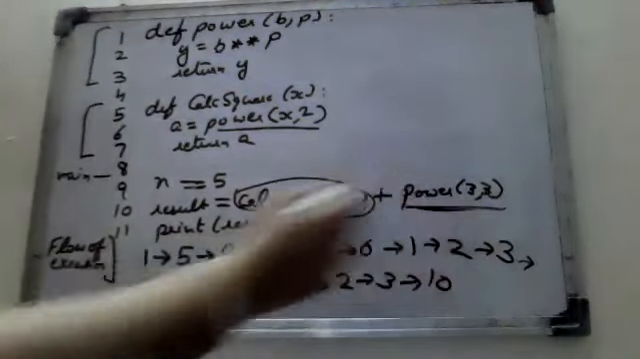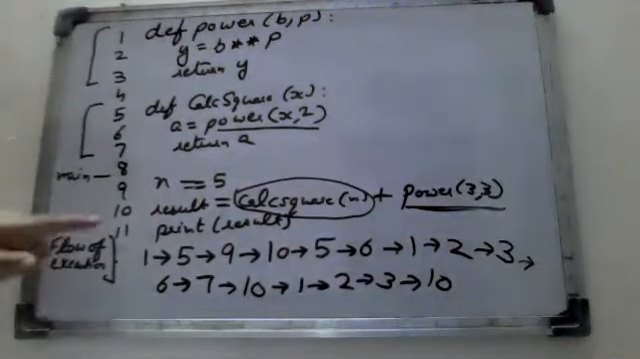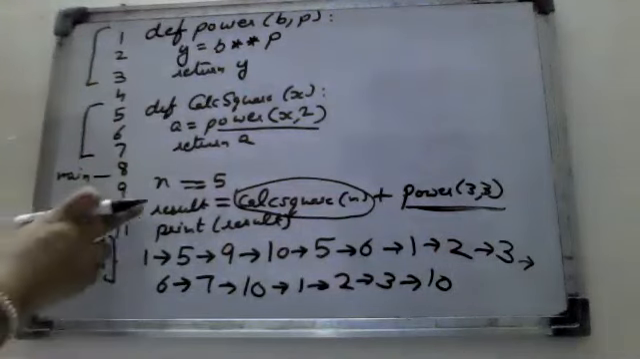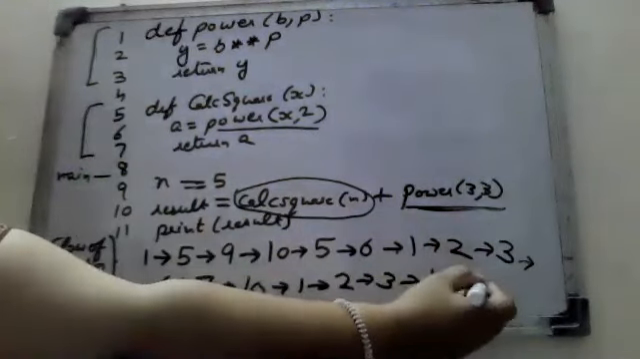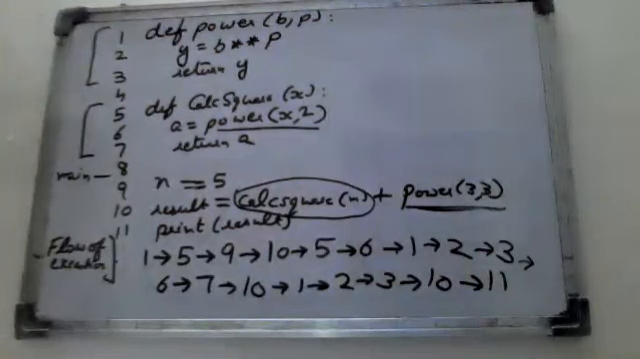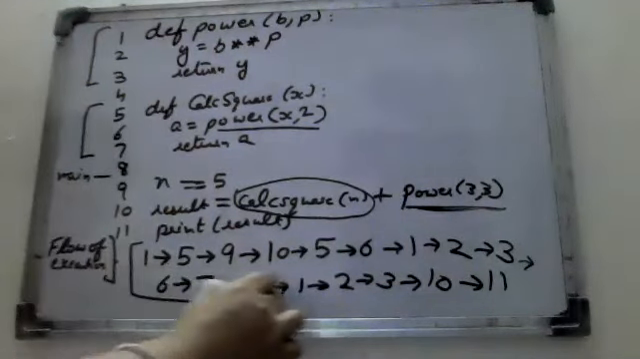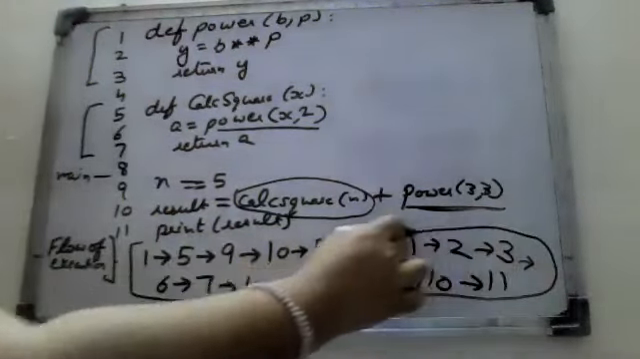Because they are solving this one. So again, it will move to the 10th. Now the 10th line is completed. So after the 10th, it will move to the 11th. So this is the flow of execution of this program.